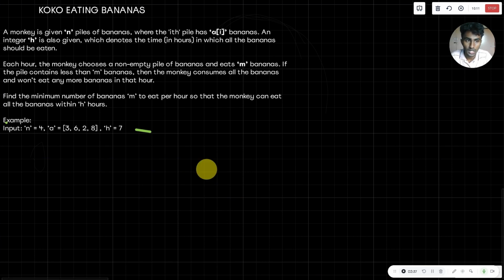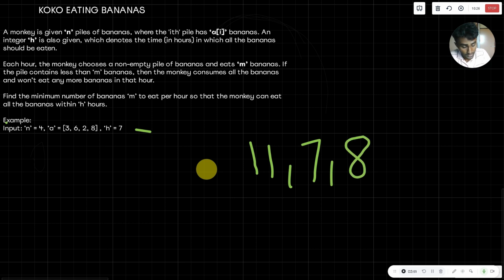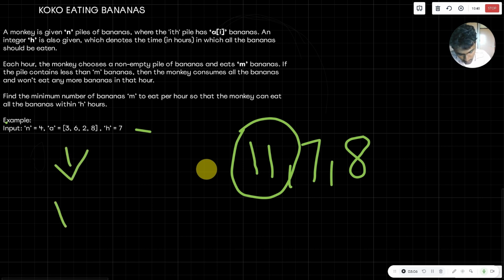For example, what will be the maximum eating rate of the monkey? The monkey can go up to 11, for example. It can go up to 11 or 7 or 8. But let us do the calculation so that we could find the eating rate. Let us take the 11 eating rate as an example. For the first pile, it will take 1 hour, the second also 1, the third also 1, and the fourth is also 1 hour. So the total is 4.